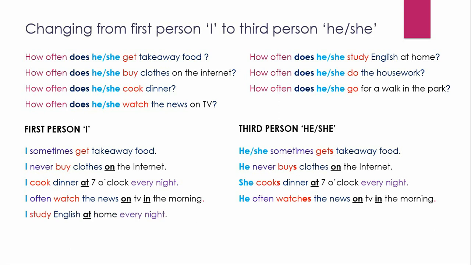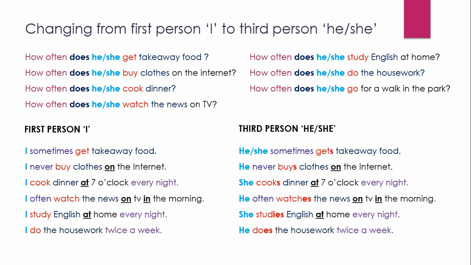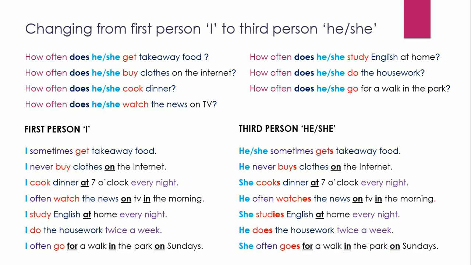I study English at home every night. She studies English at home every night. I do the housework twice a week. He does the housework twice a week. Do changing to does in the third person. I often go for a walk in the park on Sundays. She often goes for a walk in the park on Sundays. Go changing to goes in the third person.